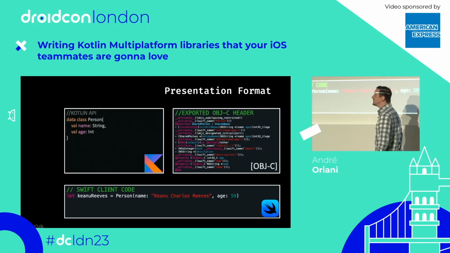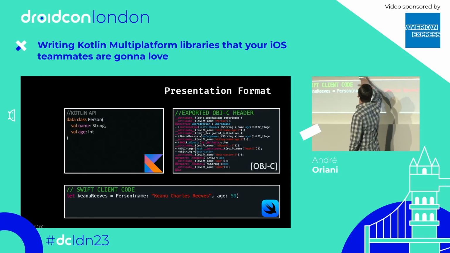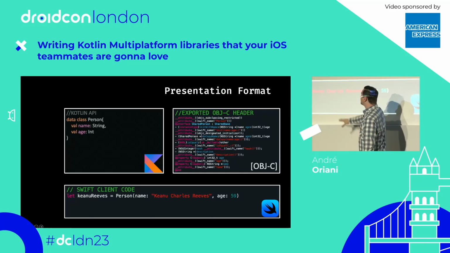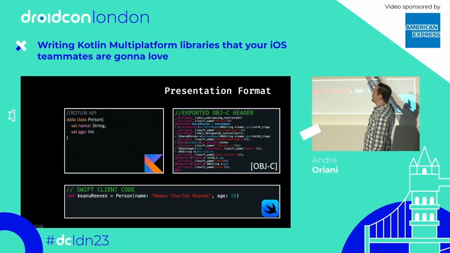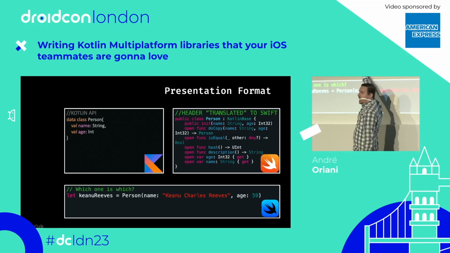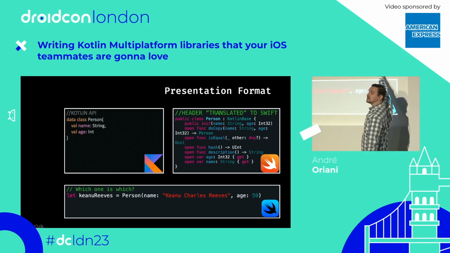So this is going to be the format of this presentation. First I'm going to propose some KMP API. Then I'm going to show how that API is exported to Objective-C, and then some Swift client code trying to use the exported API. But as you can see from this example, the Objective-C code is quite verbose and hard to read. So I'm going to provide you the translated version in Swift, right? So much cleaner, much easier to read, right? So pay attention to the icons. Kotlin icon for the KMP API, Swift orange icon for the exported Swift API, and SwiftUI blue icon